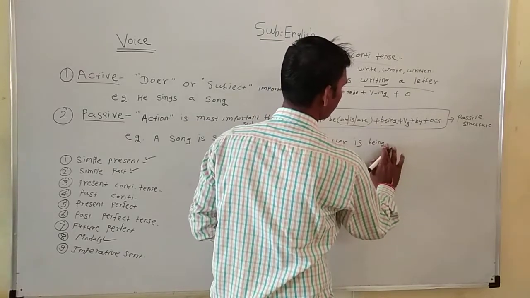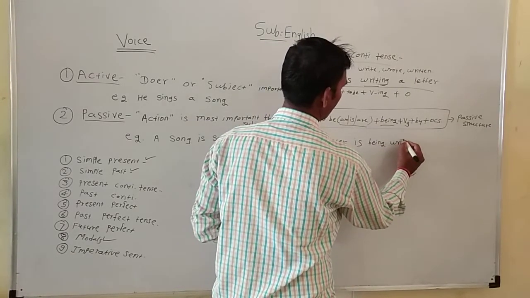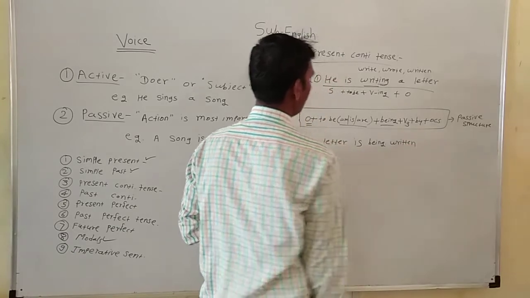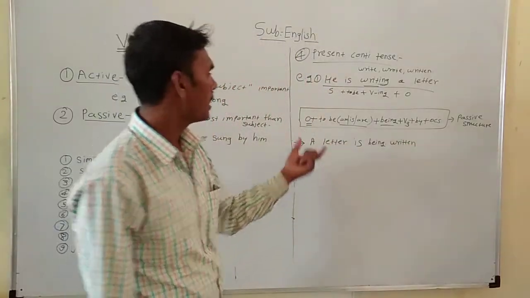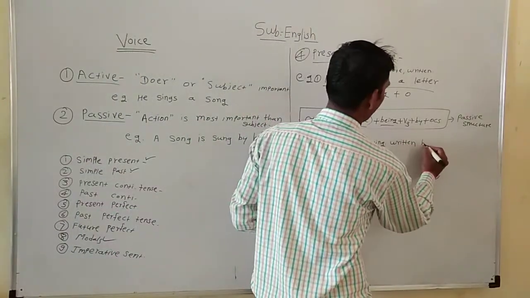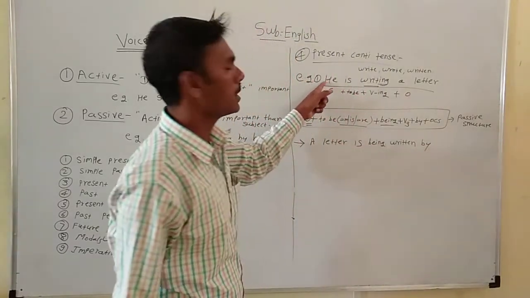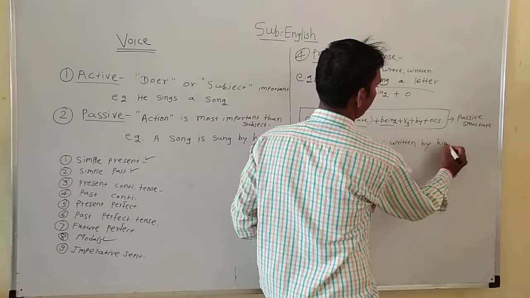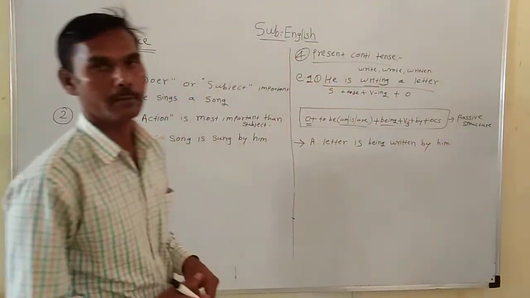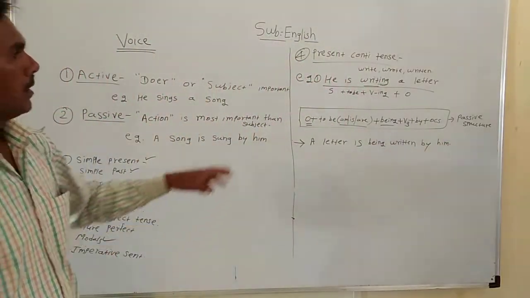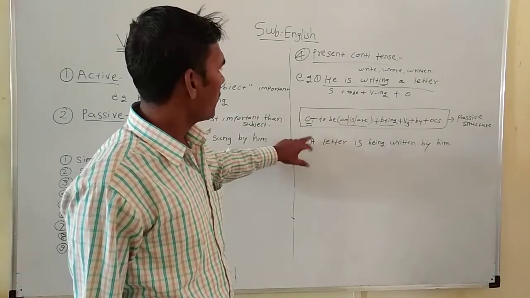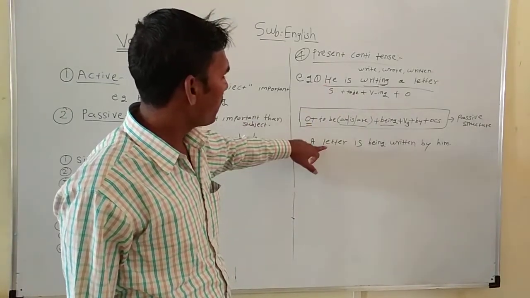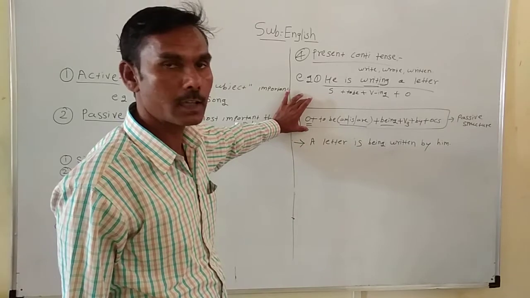So: a letter is being written by, and the objective case of he is him, by him. We convert the active voice into passive voice with the help of the given structure.